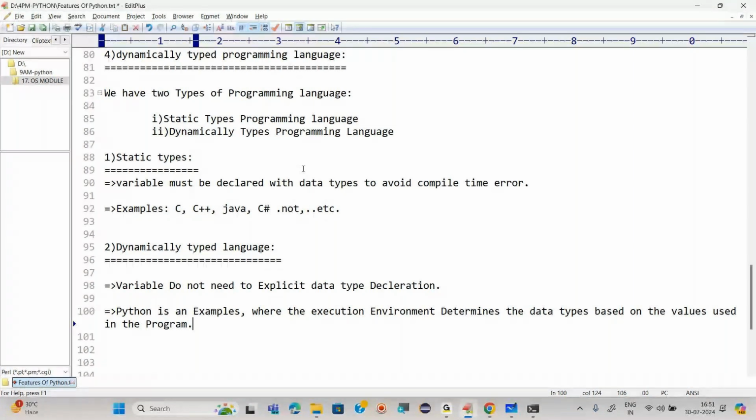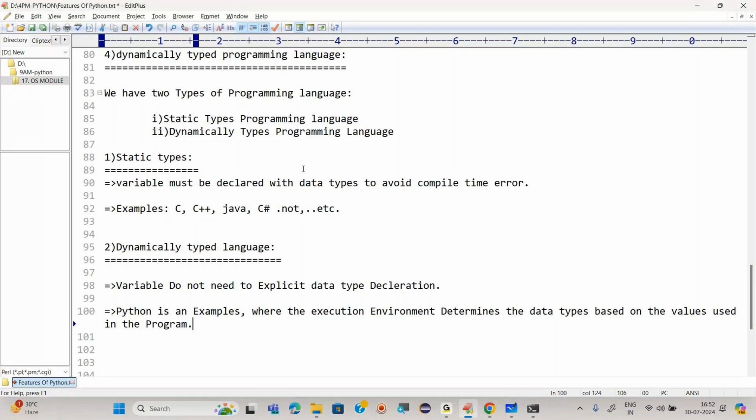Similarly, how I am acknowledging you that this currency belongs to China, right? Similarly, on the other hand, you know that currency belongs to China, and still I am giving you the information. Don't you think that information is a waste? Because you already know that, right? What is the need of giving information again? Are you getting it? If I give you information again and again that this currency belongs to China, you will get irritated, right?